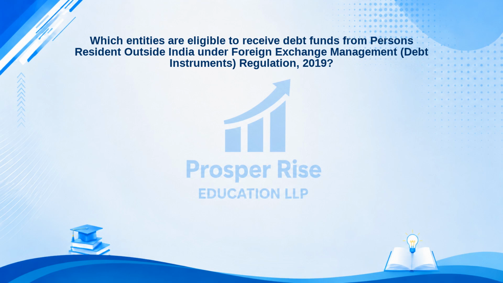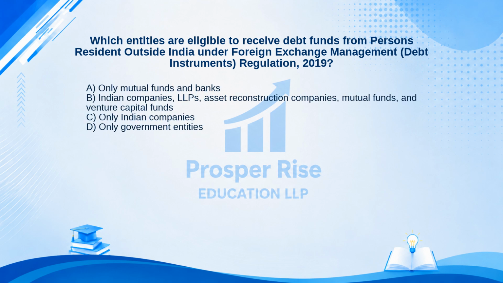Test your knowledge with this one. Which entities are eligible to receive debt funds from persons resident outside India under Foreign Exchange Management Debt Instruments Regulation 2019? Here are your options. A. Only mutual funds and banks. B. Indian companies, LLPs, asset reconstruction companies, mutual funds and venture capital funds. C. Only Indian companies. Or D. Only government entities. Take a moment to pause the video and decide.